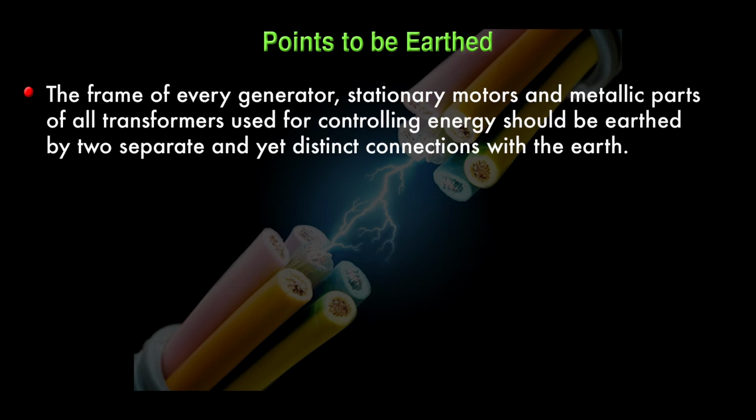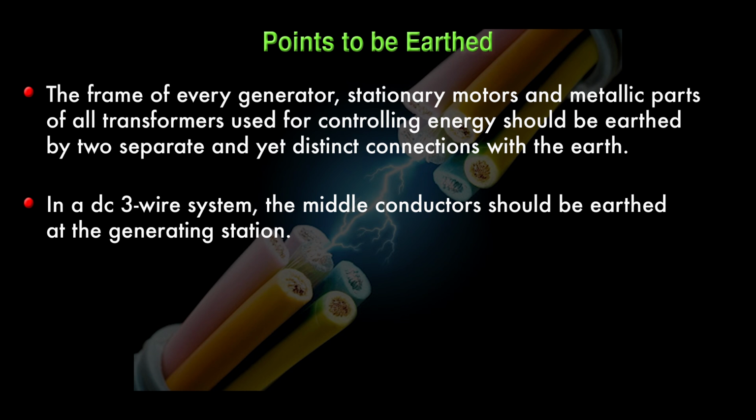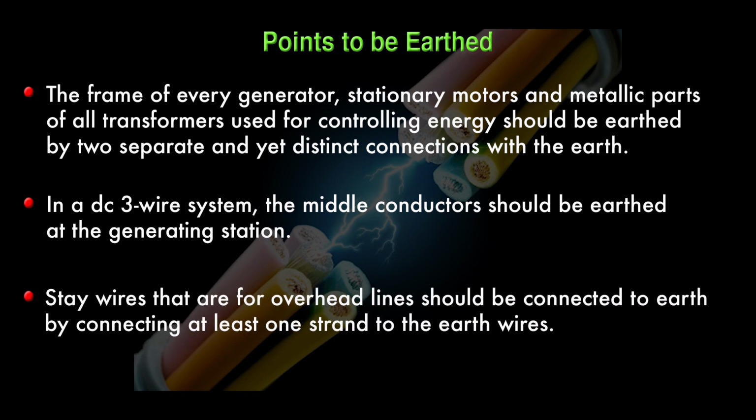Next point is the frame of every generator, stationary motor and metallic part of all transformers used for controlling energy should be earthed by two separate and yet distinct connections with the earth. In a DC 3-wire system, the middle conductor should be earthed at the generating station. Stay wires for overhead lines should be connected to earth by connecting at least one strand to the earth wire.